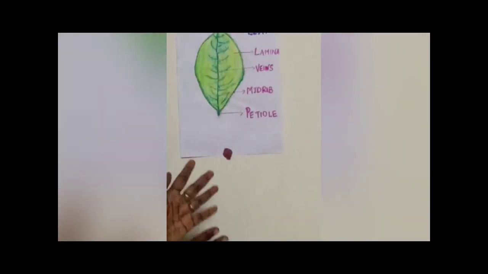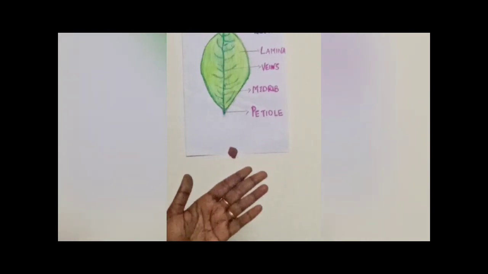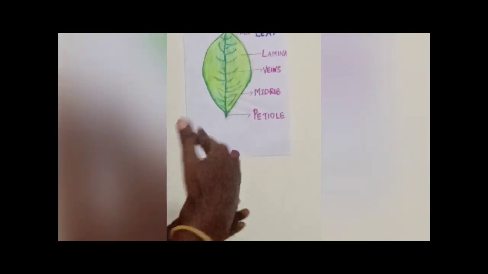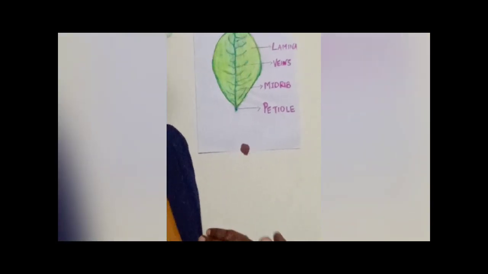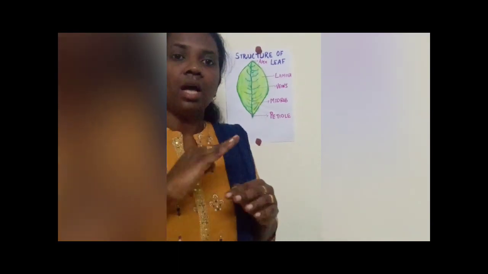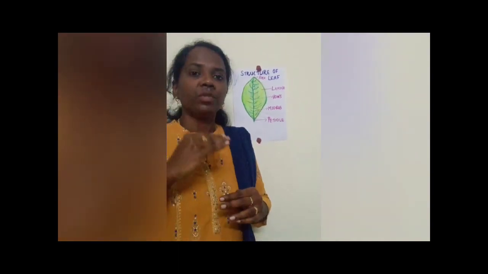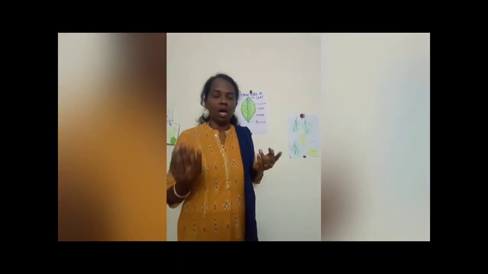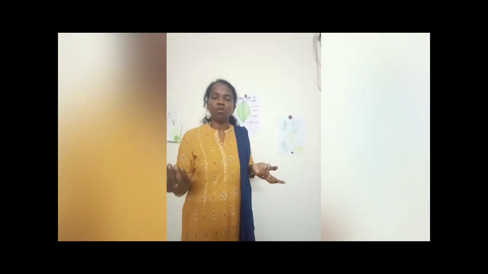Veins supply water and minerals to the whole part of the leaf, and the flat structure of the leaf is called the lamina or leaf blade. Under the leaf you have small openings called stomata, which help in gaseous exchange, that is, they take in carbon dioxide and give out oxygen during the process of making food.